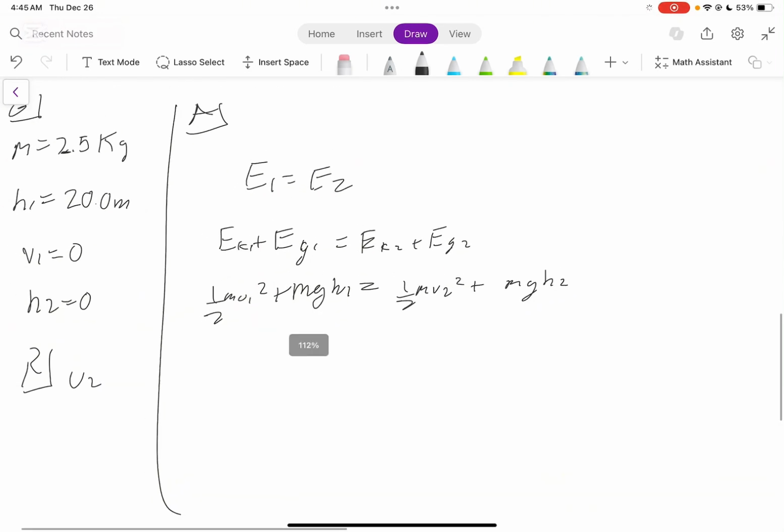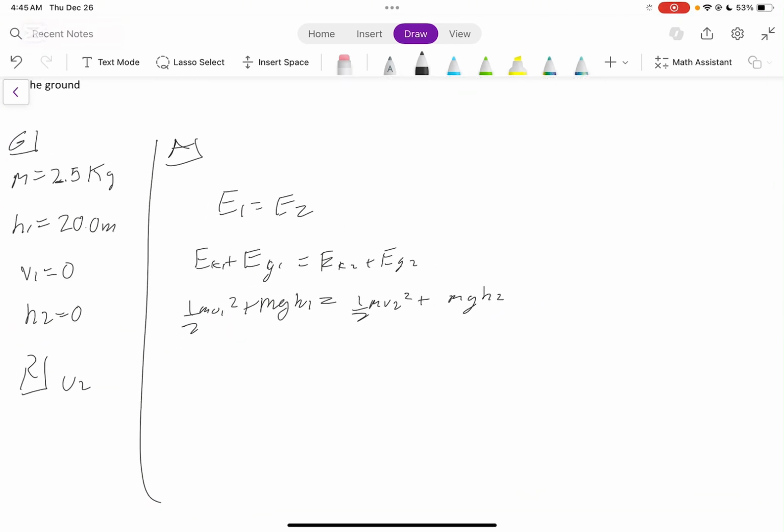From here, we can look at what terms will drop out. Our initial velocity is 0, so this will drop out. Our second height is 0, so that will drop out too. So we're left with mgh1 is equal to 1/2 mv2 squared. We're looking for this right here.